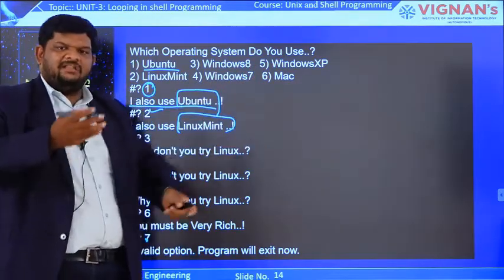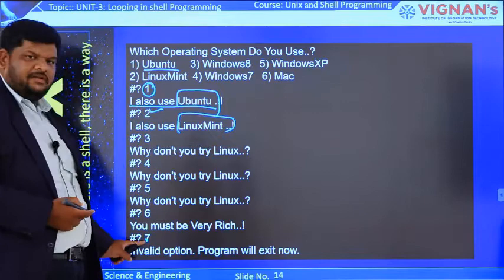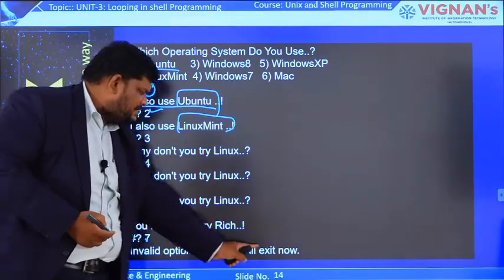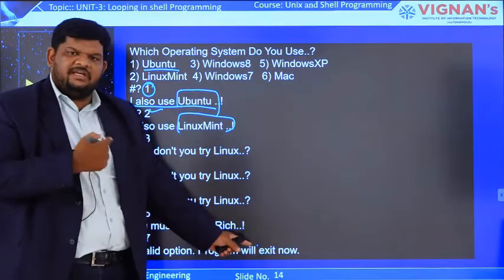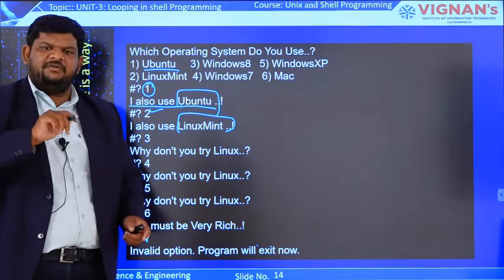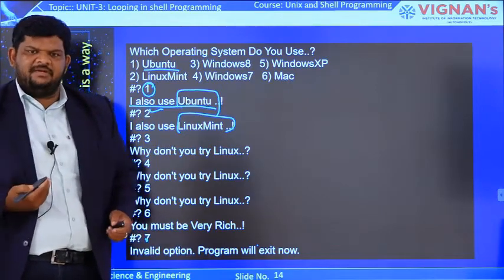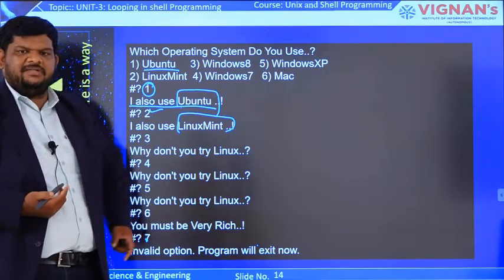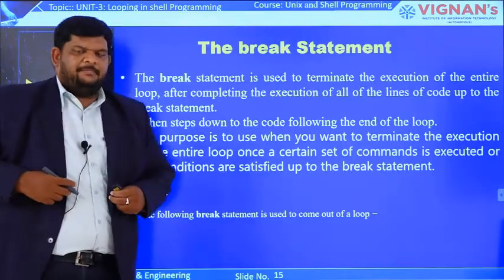That means beyond the options, the user gave input 7. That's why it executes like this, invalid option. Program will exit now. How does it terminate? Here we are using break statements. In the previous example, with the help of Control C, we exited from the select loop. But in this example, with the help of the break statement, it terminates the select loop. Now consider this break statement.